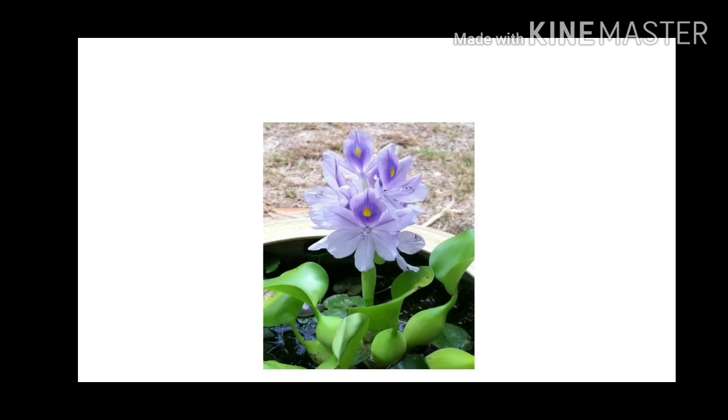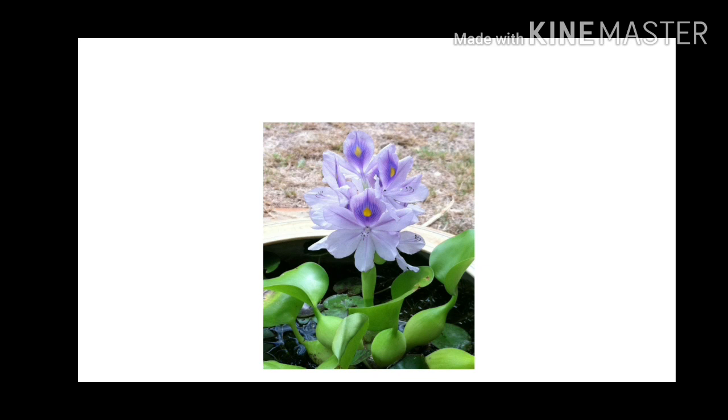See, this is a beautiful plant. It has amazing leaves, a beautiful flower structure, and the shape of the leaves is also very unique. So this plant was introduced in India because of its leaf shape and beautiful flowers. Basically this is an aquatic plant, and the name of this plant is water hyacinth.